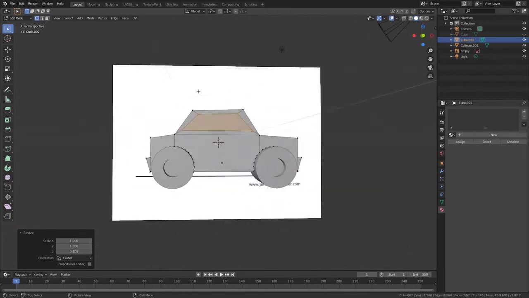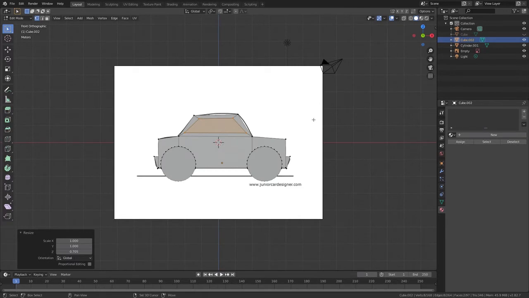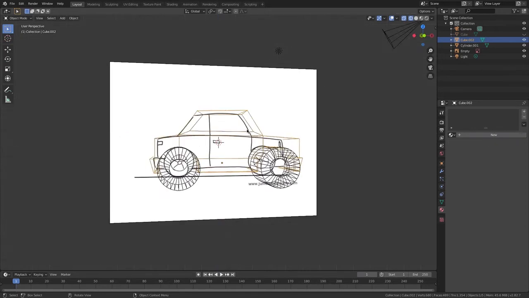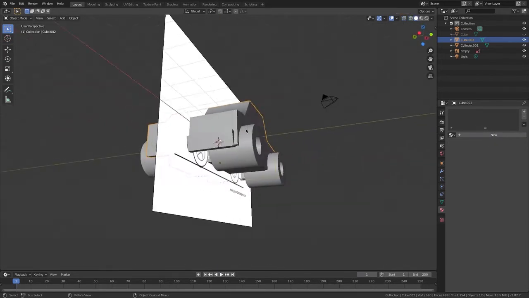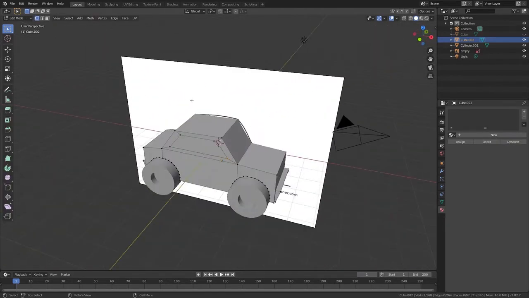Now I'm going to go on the Y-axis and Shift Z. I'm going to select that vertex and go GX and move the window areas where you wish. So I'm going to move it there, X, and Tab, go Alt Z, go Shift Z, and there we go, Tab again.